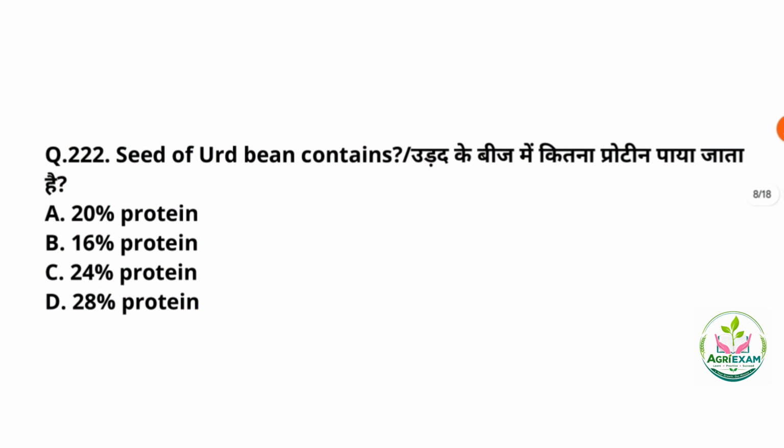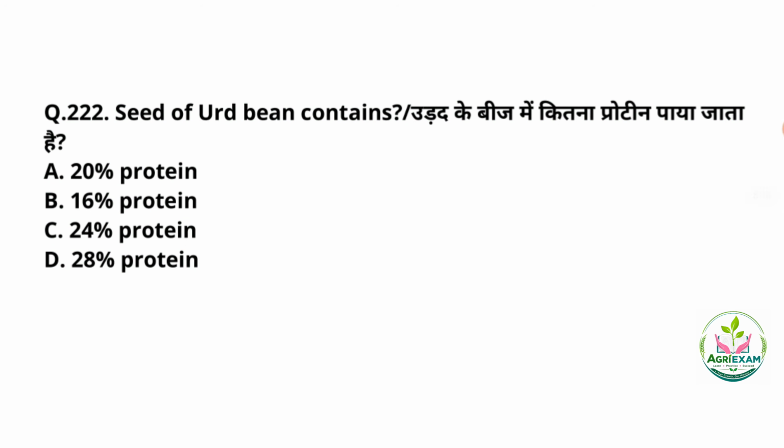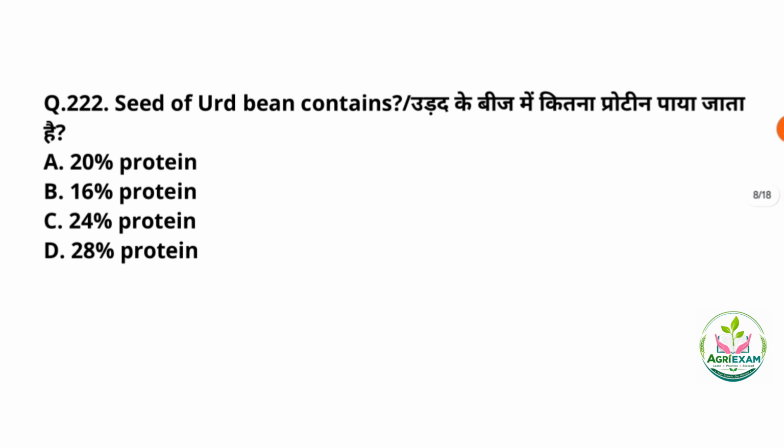Next question, question number 22. The seed of urad bean contains, here we have to answer in the percentage form, how many percent of protein is present. So 24% of protein is present in the seed of urad bean, that is the black gram.